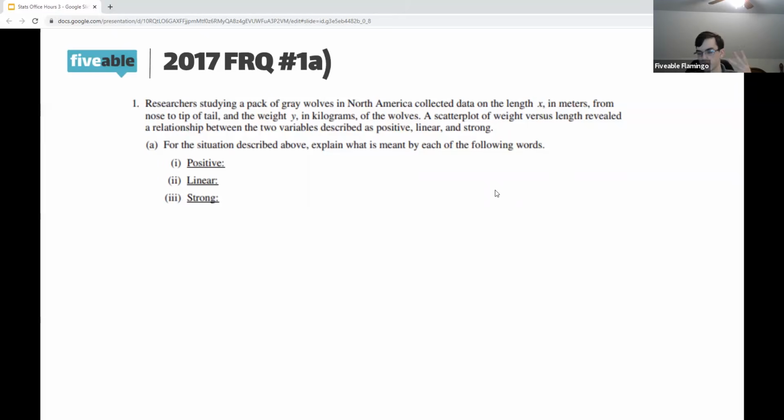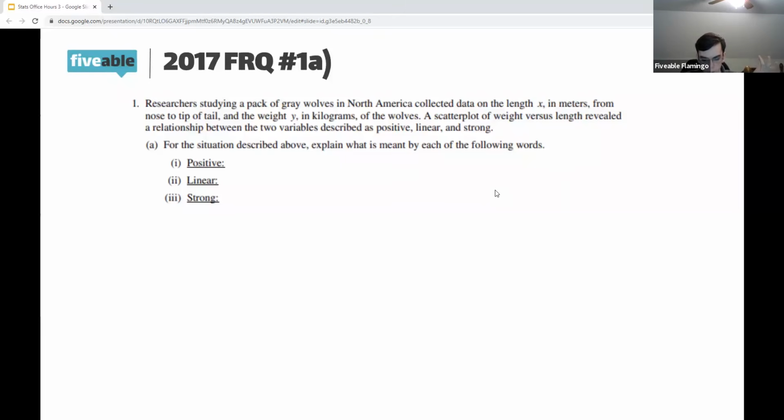And then when we talk about a linear relationship, that means that there's a constant relationship. So we would say that as length increases by, say, 1 meter, weight will also change by a constant amount of kilograms. So what we're not saying is that it's nonlinear, so that how much it increases varies on where you are along the length. But here, we're saying roughly as it gets longer, it will always weigh the same amount more.